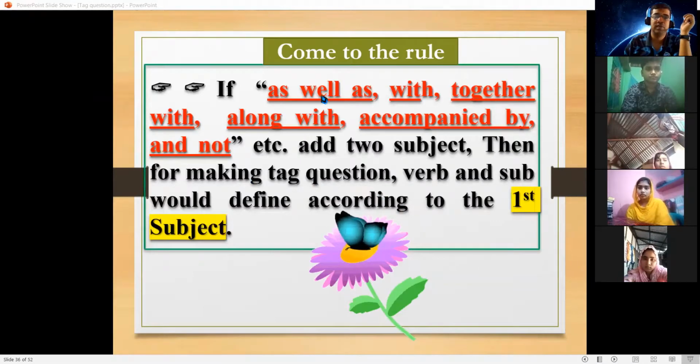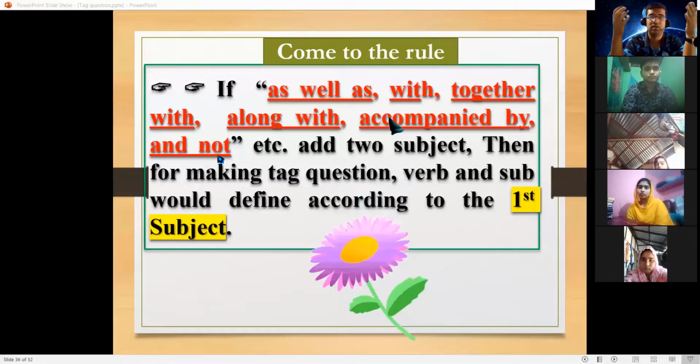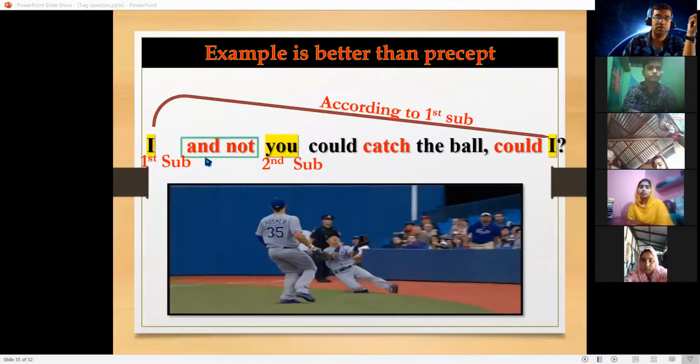Remember that if "as well as," "with," "together with," "along with," "accompanied by," and "and not," etc. add two subjects, then for making a tag question, the verb and subject would be defined according to the first subject.